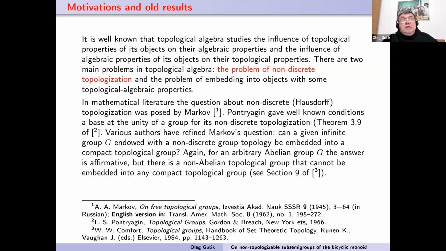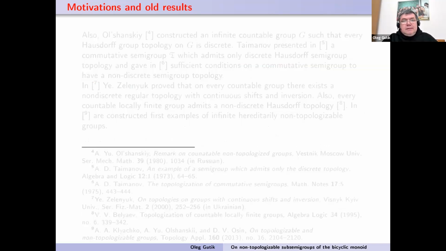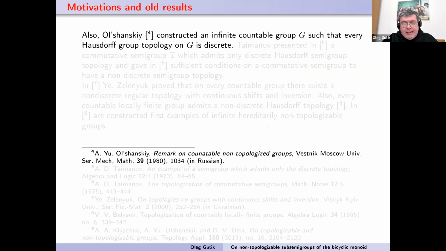Also, maybe 15 years ago, we proved that some group does not embed in a compact topological semigroup.